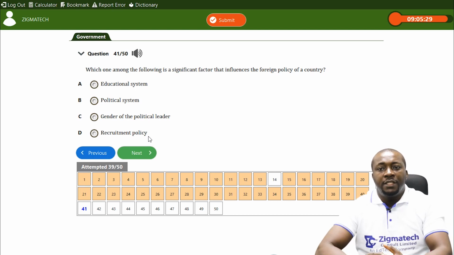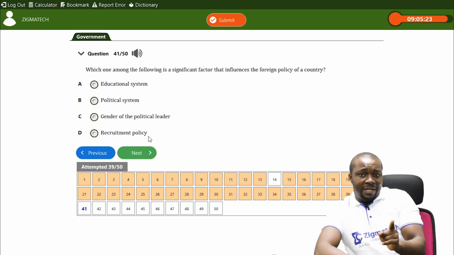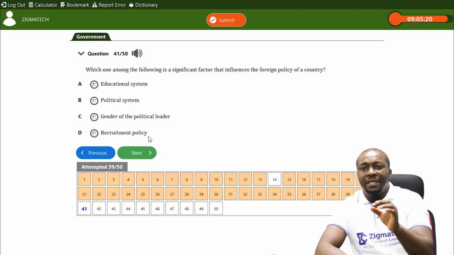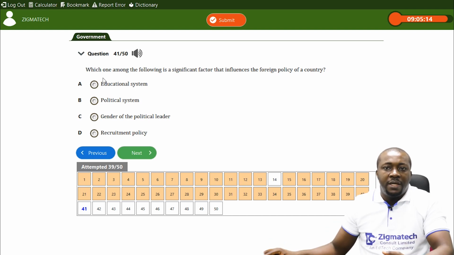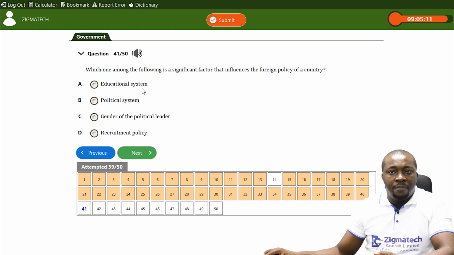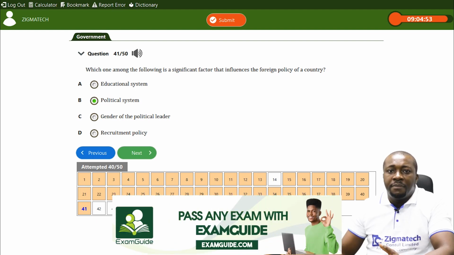Is it the gender of a political leader? Of course, the gender of a political leader does not. If you're talking about the personality of a political leader, it influences, but the gender does not. Is it the educational system? The educational system has nothing to do with foreign policy, but the political system does. For example, a military system, which is usually radical in its foreign policy, can influence foreign policy. A civilian system is usually conservative, and it affects foreign policy. So B is the answer.